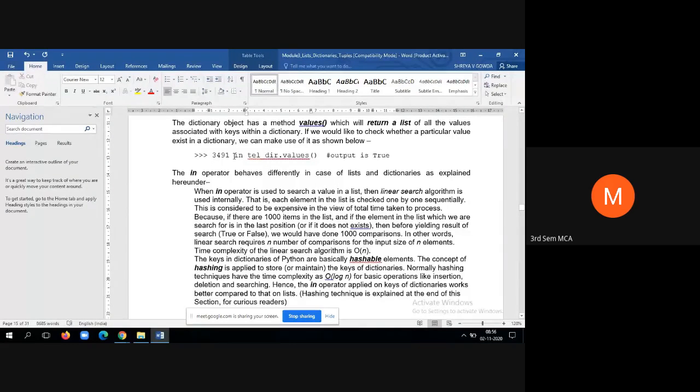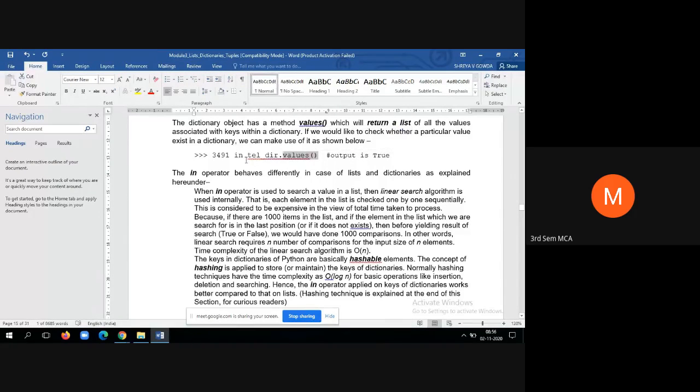Otherwise, by using the in operator, you should never ever specify the value part of the dictionary unless you are using the values method. See here in this statement, 3491 is the value. Why are you using it? Because here we are using the values method. Otherwise, you should never try to check for a value by using the in operator.